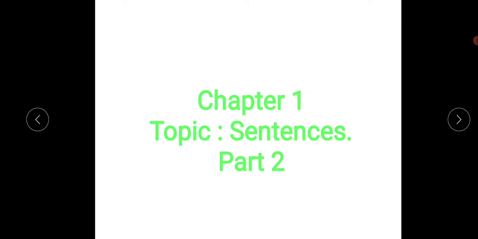Yes, and we saw the parts of a sentence. What are the parts? The first is the subject and the second is the predicate, right? You can see in the textbook page 211 there is a blue box. You can see the first one, Pooja writes a letter.